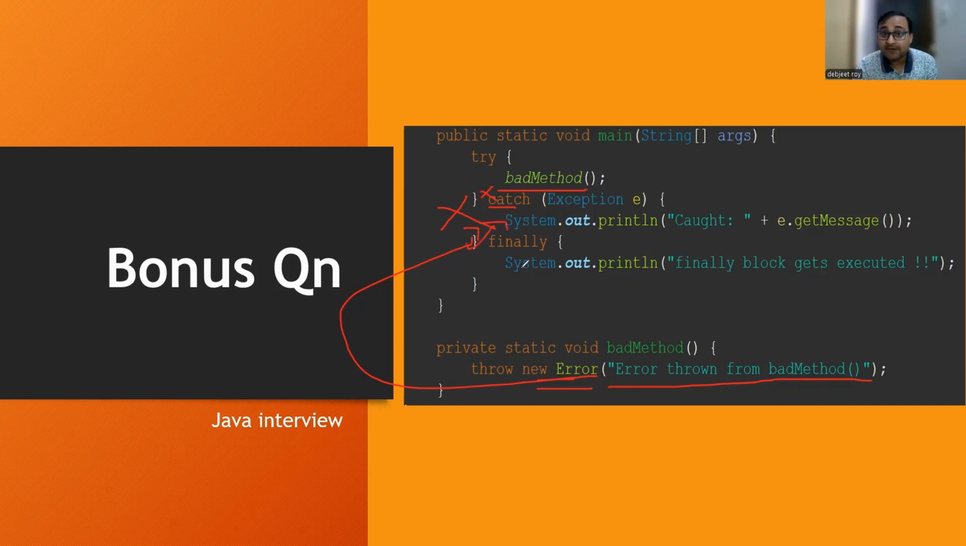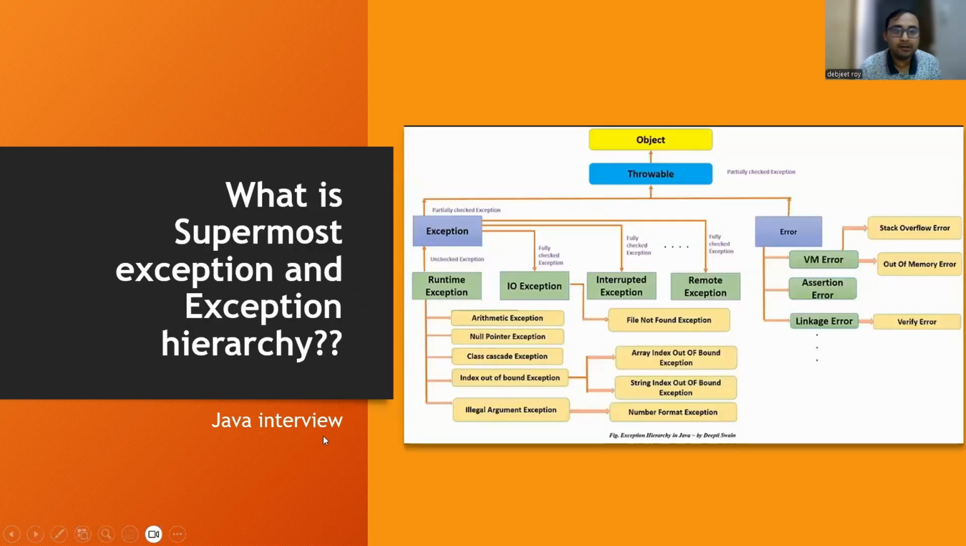So here what will happen? It will throw the error, but it will not go to the catch block, and directly it will go to the finally block, and it will print 'finally block gets executed'. So what will be the output over here? It will print 'error thrown from bad method', and then it will print 'finally block gets executed'. Like this, it will be the flow of the output. Okay, I hope you got the clarity on this. Now jump on to the next question.